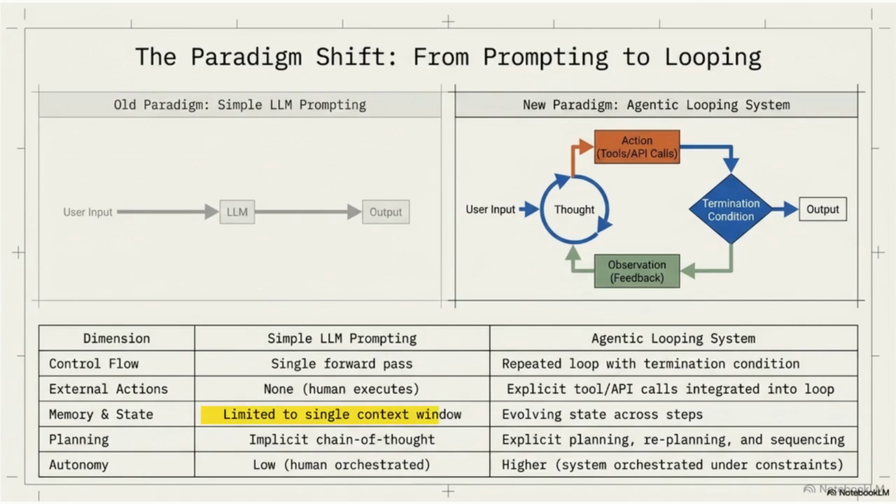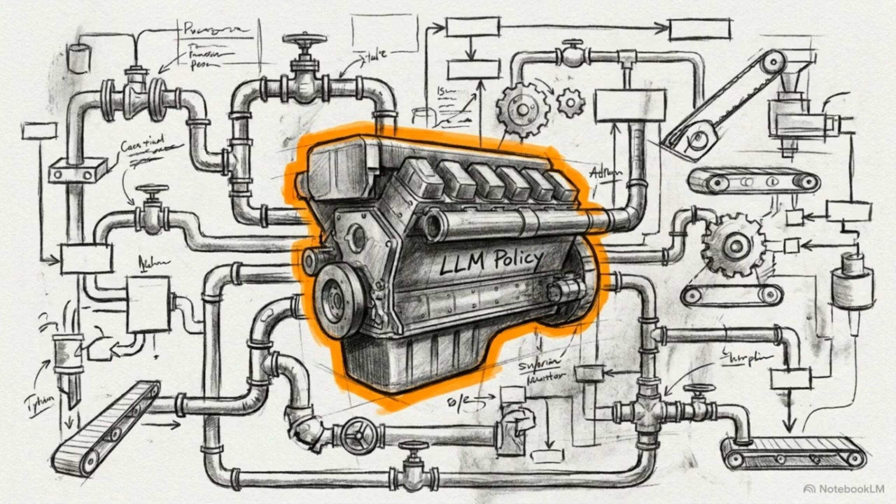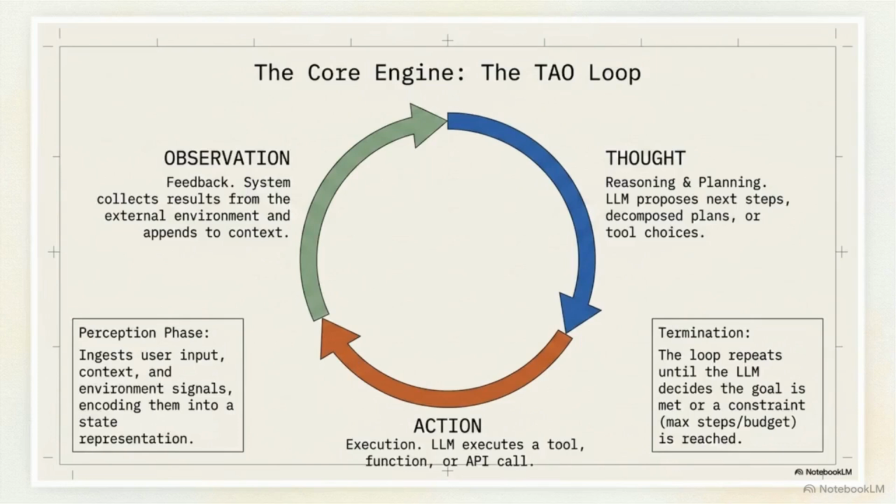Look at the memory and state row. A chatbot is limited to a single context window. An agentic system maintains an evolving state, updating after every step. The control flow row shows we are replacing the single pass with a repeated loop governed by constraints. In this configuration, the large language model functions as a policy engine, one part of a larger software system, rather than the application itself. This diagram details the micromechanics of that central engine.